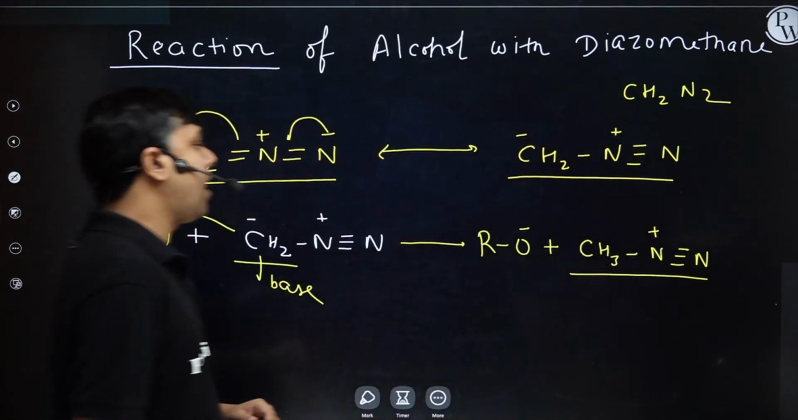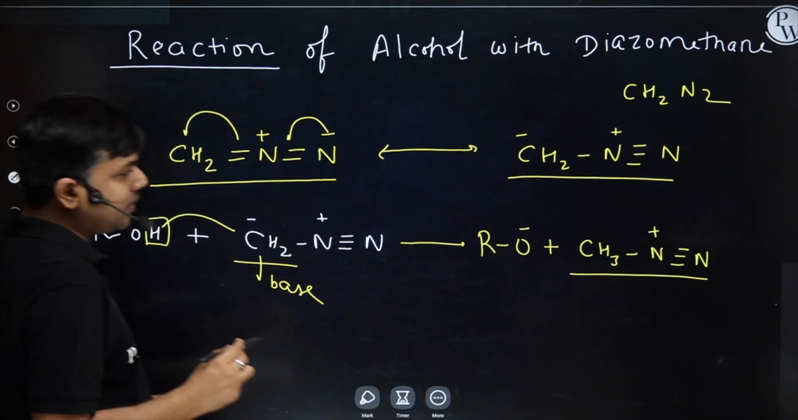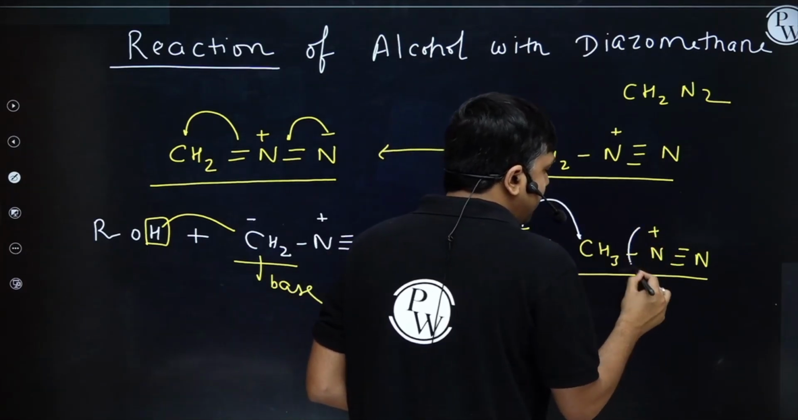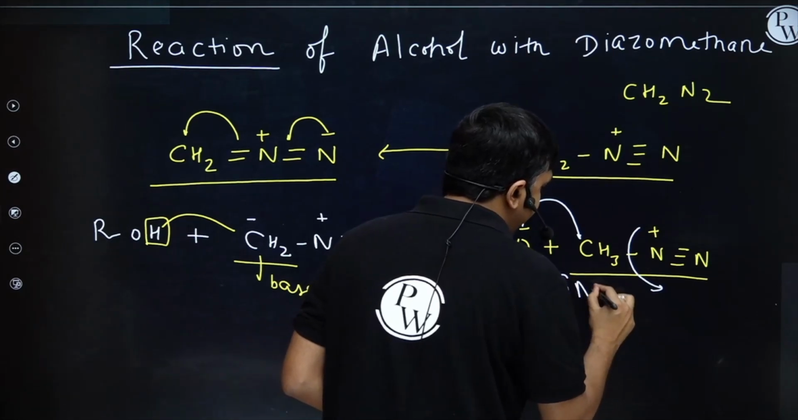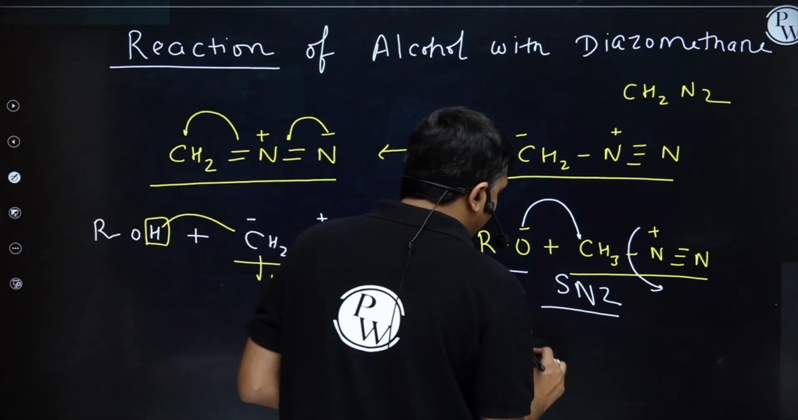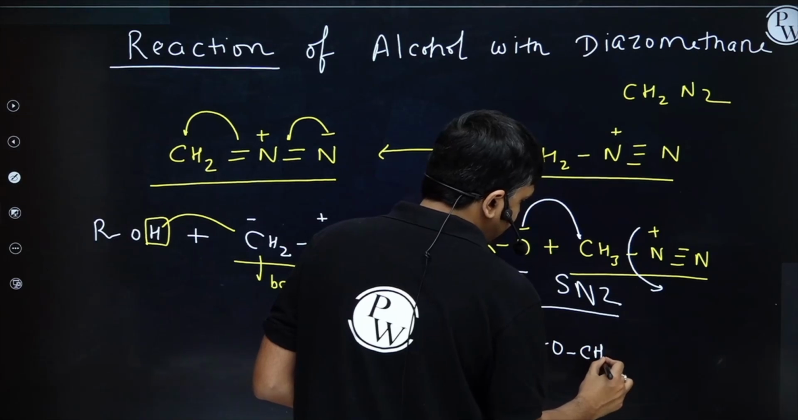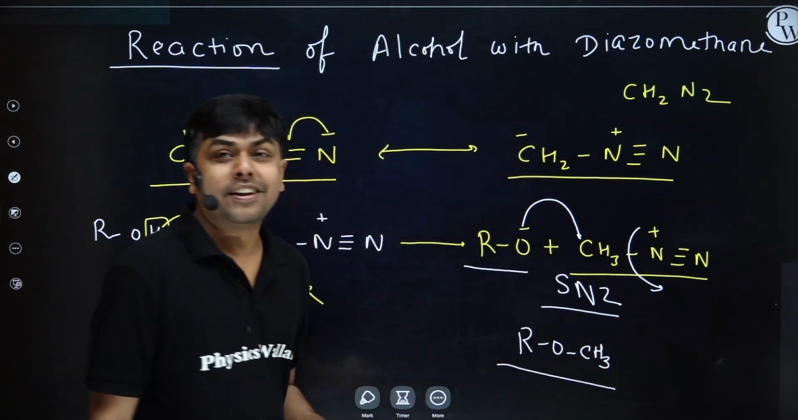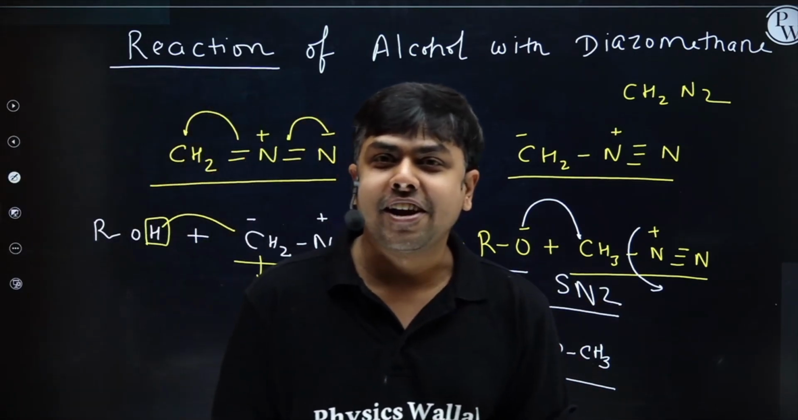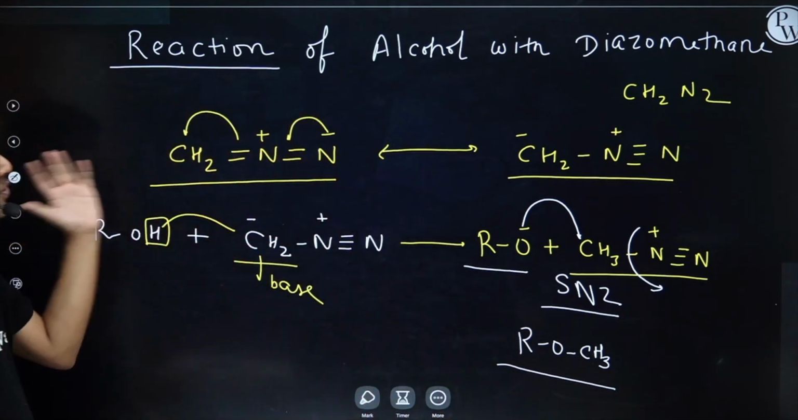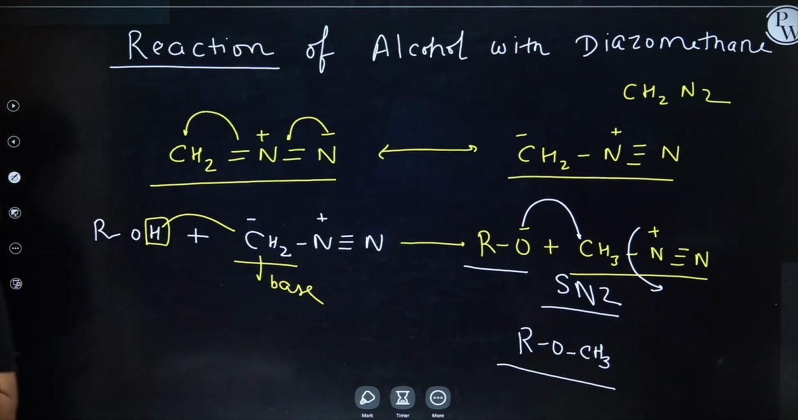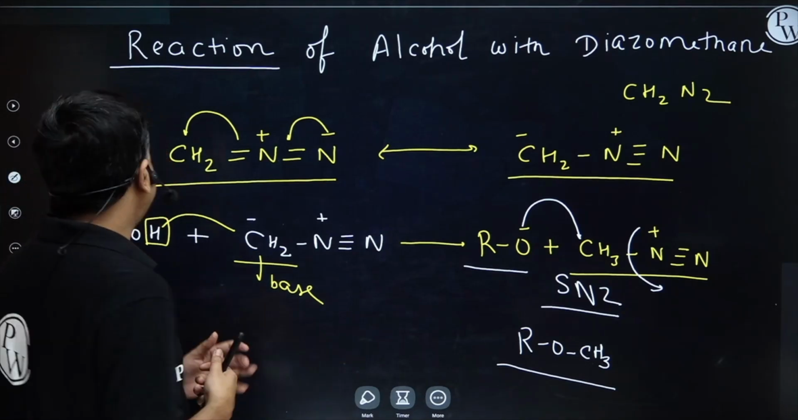Right? Now this RO negative will act as a nucleophile, and what will it do? It will do back attack here, and this will get departed. So here the reaction is occurring via SN2 pathway. Finally, I will have the formation of ROCH3 ether. Right, student? So alcohol on treatment with diazomethane will generate ether. I hope you understood this reaction. Please do copy it. Shall we move ahead? Let's move ahead.